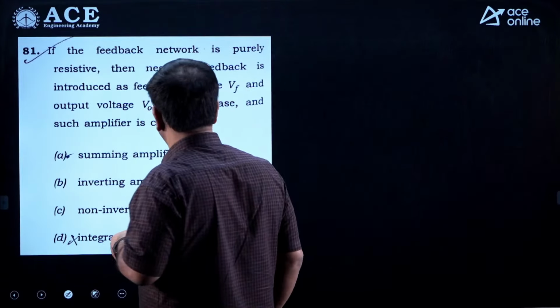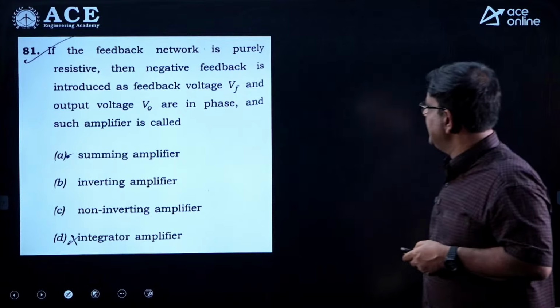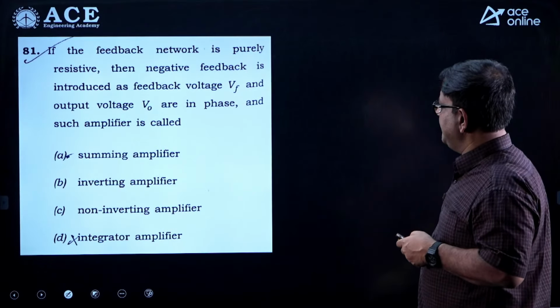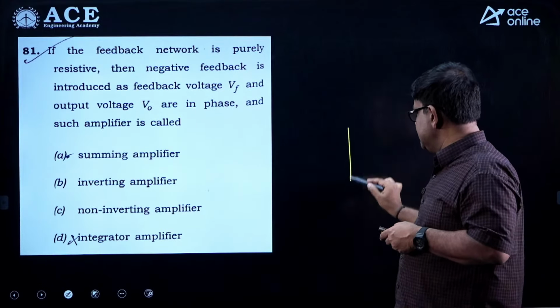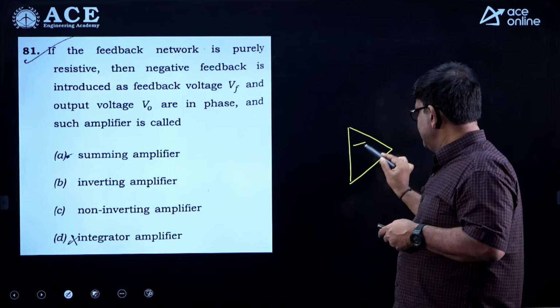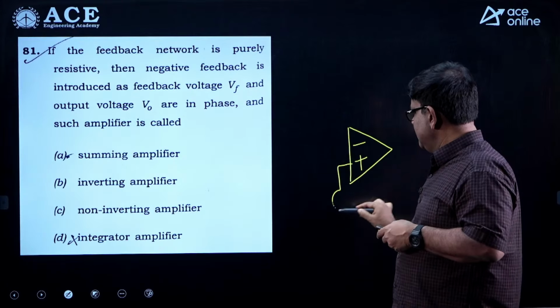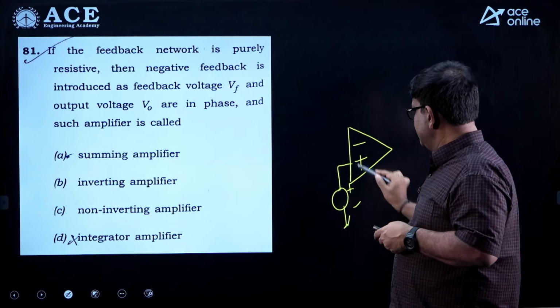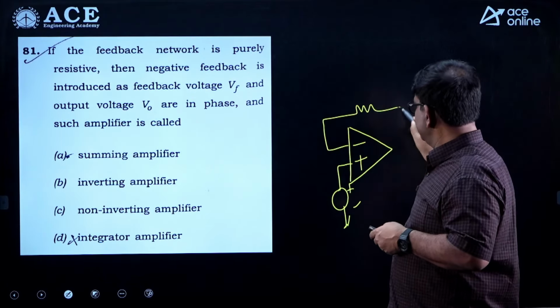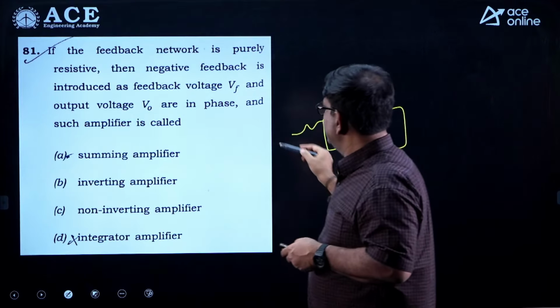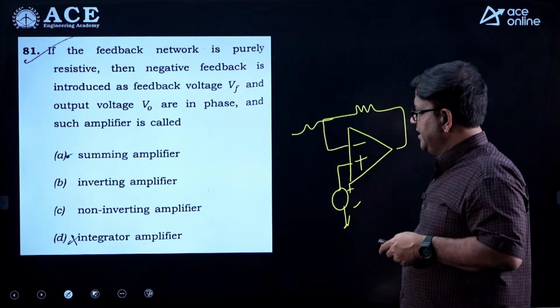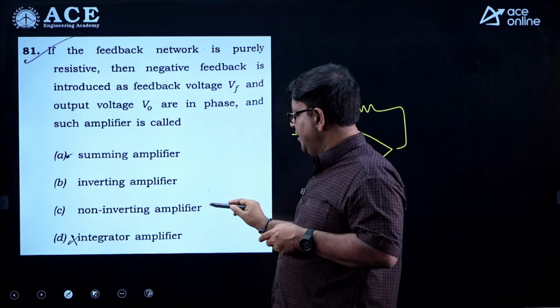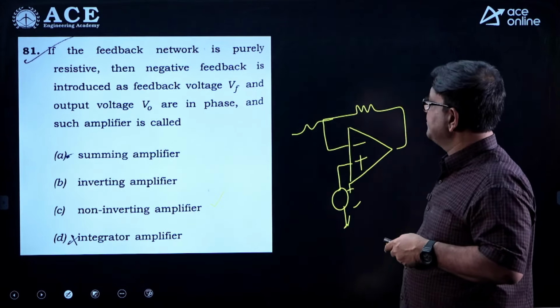If the feedback network is purely resistive, then negative feedback is introduced as a feedback voltage Vf and the output voltage V0 are in phase. So, you can see the input is provided here, and you are providing feedback. The Vf and V0 are in phase. So, hopefully this should be a non-inverting amplifier, in phase.